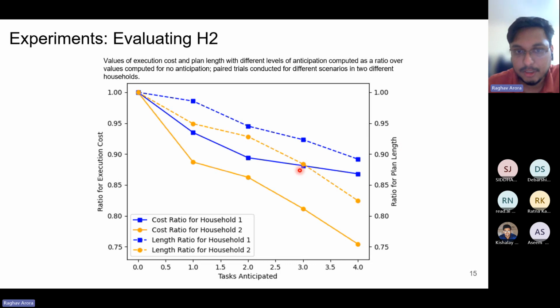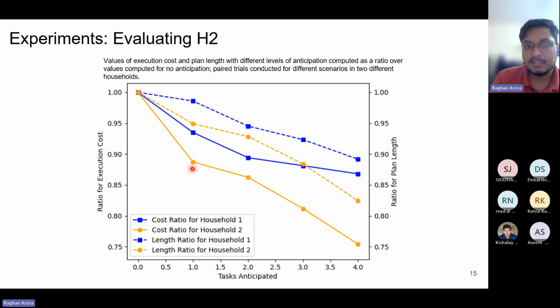Let me explain this figure slowly. The blue fixed line shows the cost ratio for household 1, and the dotted lines show the ratio. Dotted blue line shows the plan length ratio for household 1. So the two metrics here are execution cost. Execution cost, as I said, is the time it would take to execute it, and the plan length is the number of actions it would take to execute it.